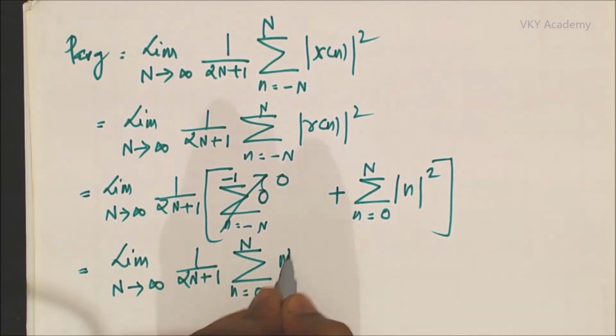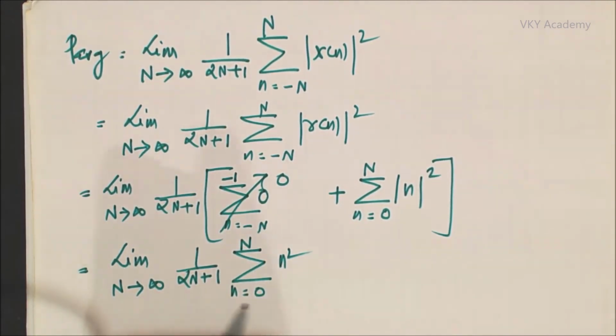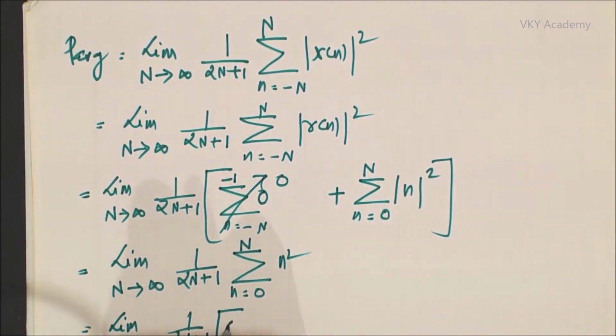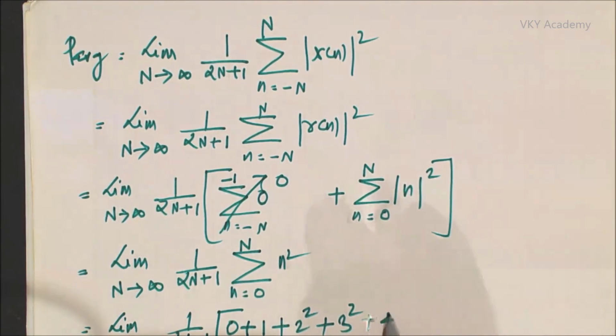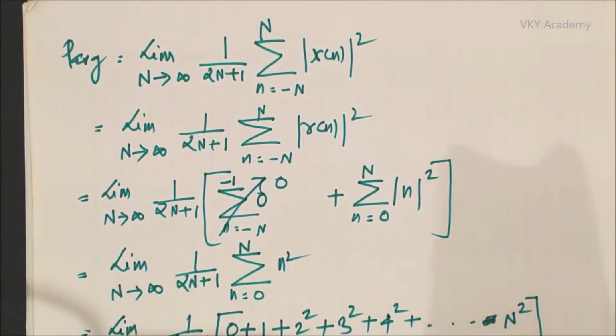of n square. Let us expand this particular summation, and it will be limit capital N tends to infinity 1 upon 2N plus 1 times 0 plus 1 plus 2 square plus 3 square plus 4 square up to capital N square.